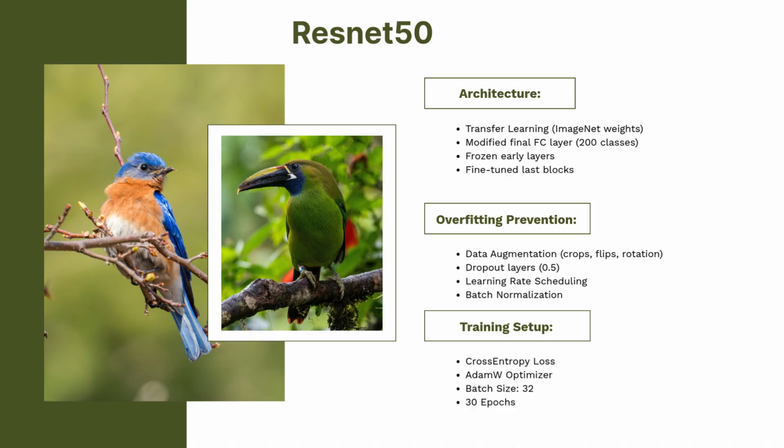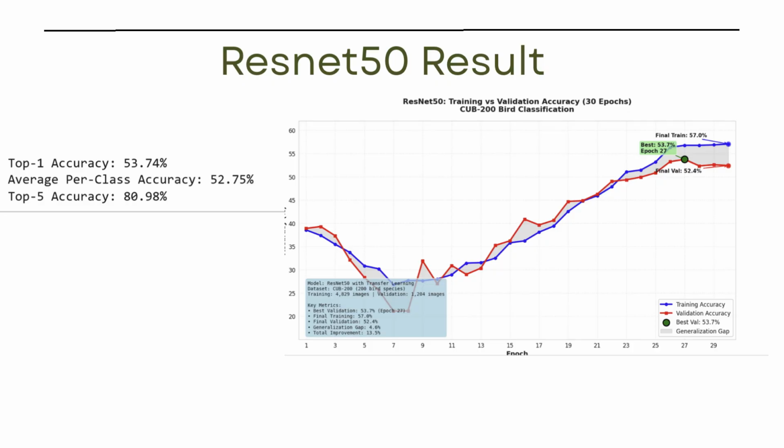Finally, we trained the model for 30 epochs using cross entropy loss and Adam optimizer with a batch size of 32. Now, this is the result of ResNet 50. As you can see from the metrics, ResNet 50 achieved a top 1 accuracy of 53.74% with a top 5 accuracy of approximately 80%.